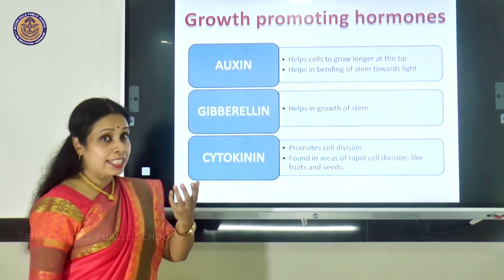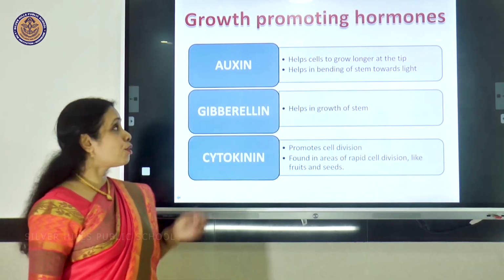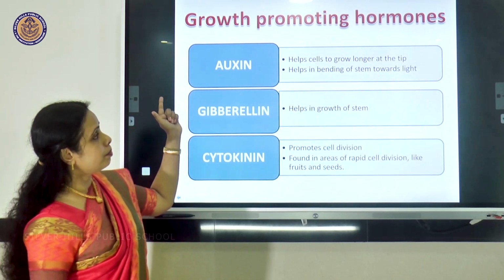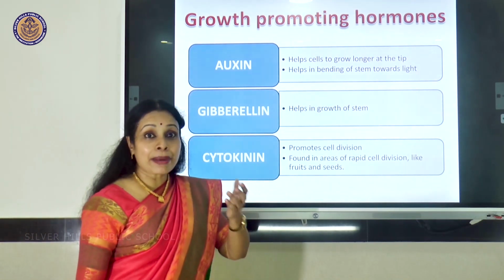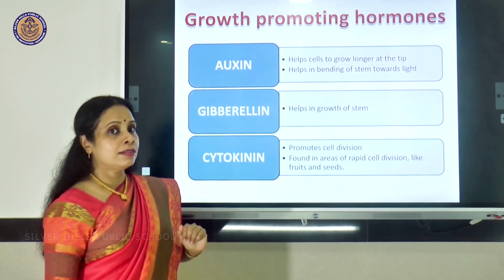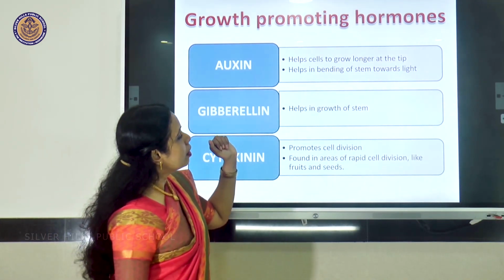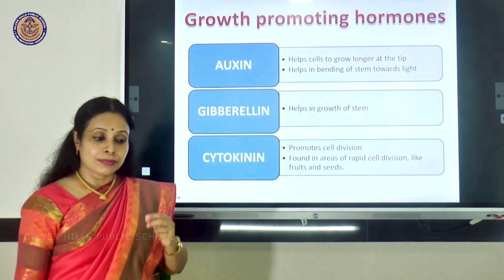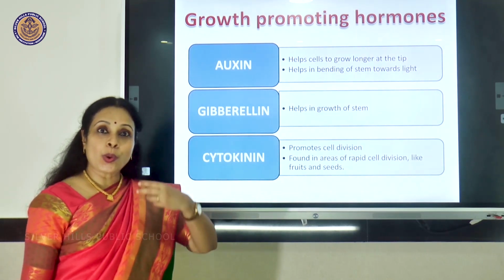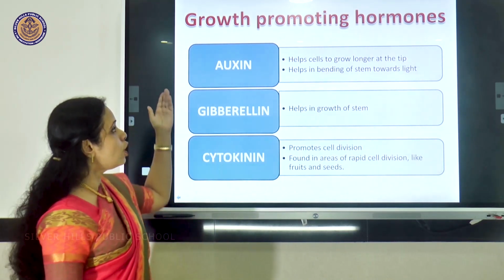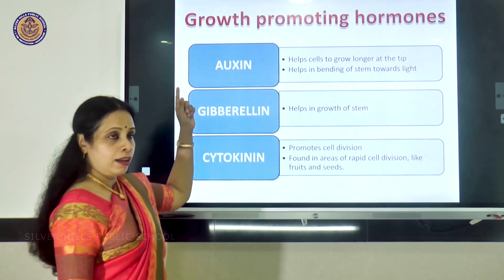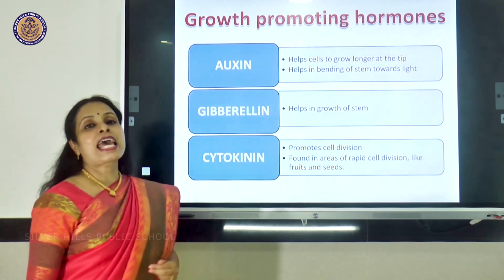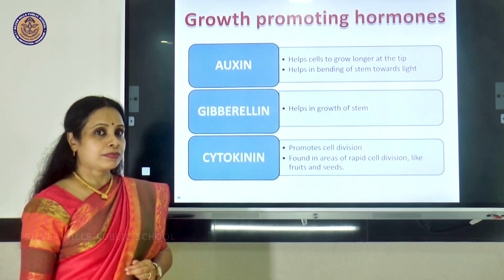So let us see more details about the functions of these three growth promoting hormones. We will start with auxin. It helps in bending of the stem towards light. Another function is it helps cells to grow longer at the tip. See, the plant is able to grow in height because of the auxin. Gibberellin, like auxin, helps in the growth of the stem.